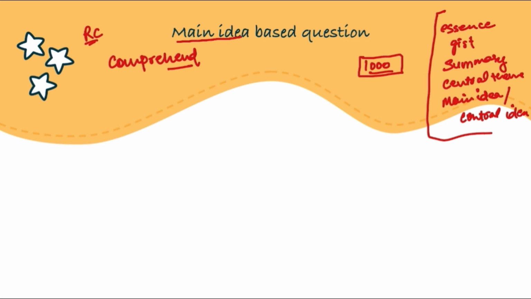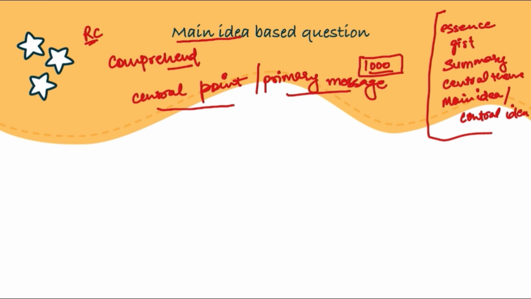So essentially main idea of the passage is the central point or the primary message that the author wishes to convey. It is the essence of the text around which all the information that is given to you revolves. Identifying the main idea also involves recognizing the overall theme and the key points that support it, so that you can easily comprehend it and be accurate with it, right? So essentially main idea is the central point and the primary message.